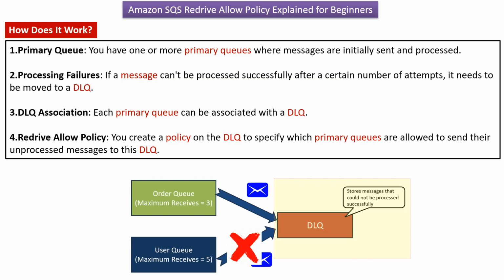The third point is dead letter queue association. Each primary queue can be associated with a dead letter queue. The fourth point is redrive allow policy. You create a policy on the dead letter queue to specify which primary queues are allowed to send their unprocessed messages to the particular dead letter queue.